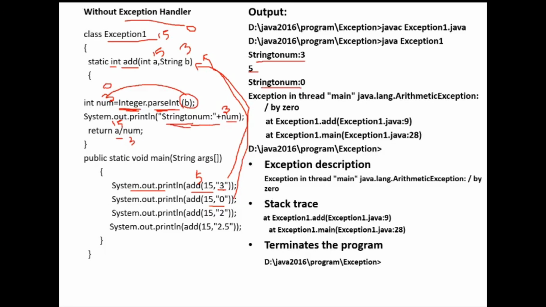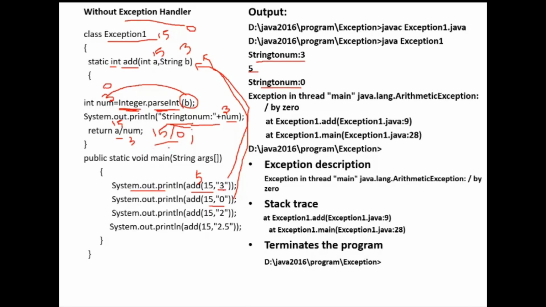And then I am dividing 15 by 0. Actually, dividing any number by 0 is an exception. So what type of exception object is thrown here? ArithmeticException. But here I am not handling that exception.